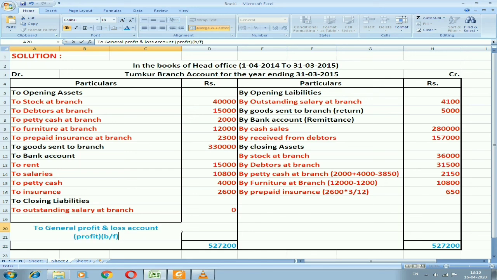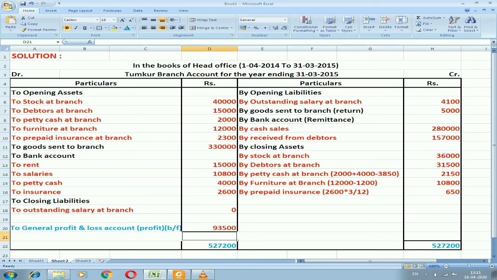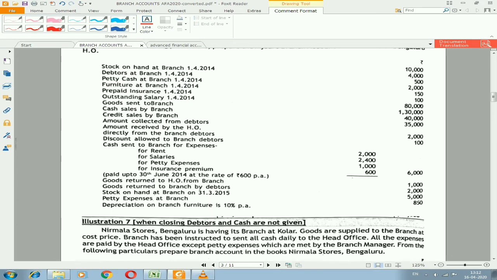Now I need to find out the balance amount. So I'm going to minus 5,27,200 from the above balances. So I'll get the amount of 93,500 as the general profit and loss account profit balancing figure. So if you follow the format and read the sentences properly, then the problem will be simple and you'll get the correct answer.